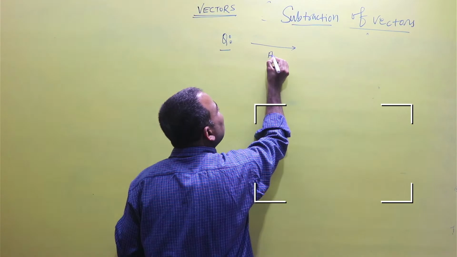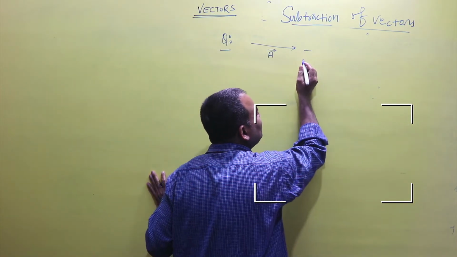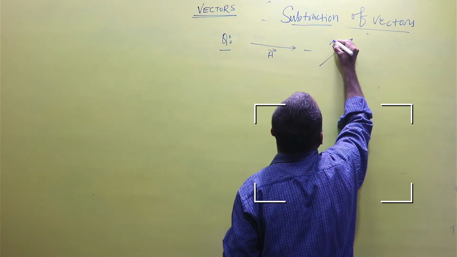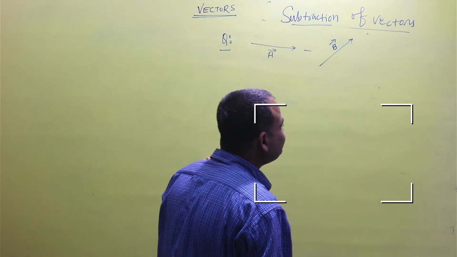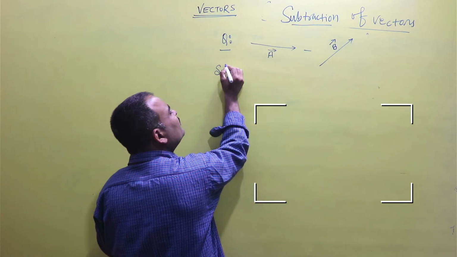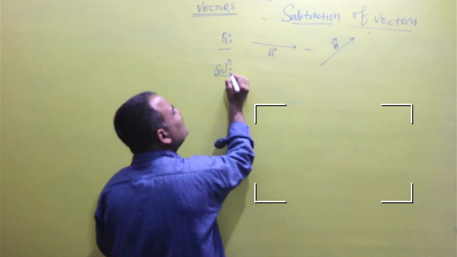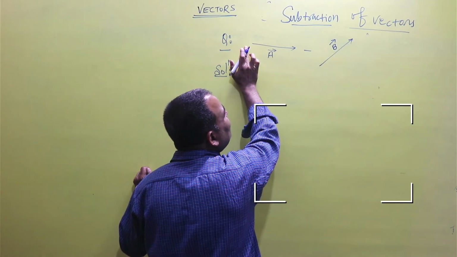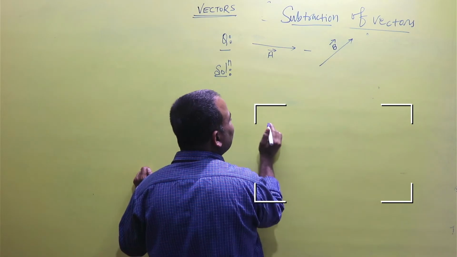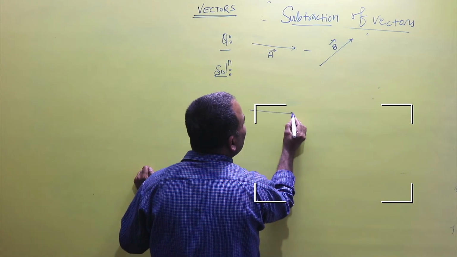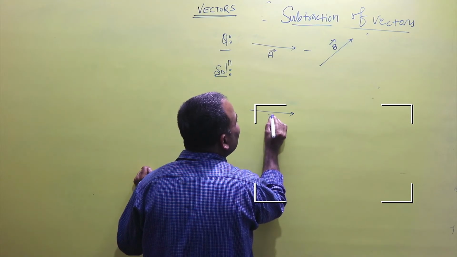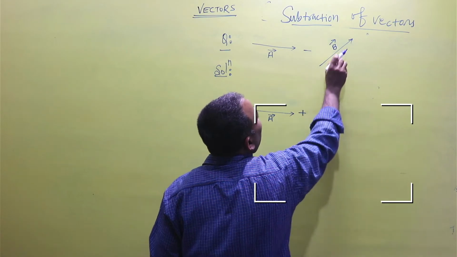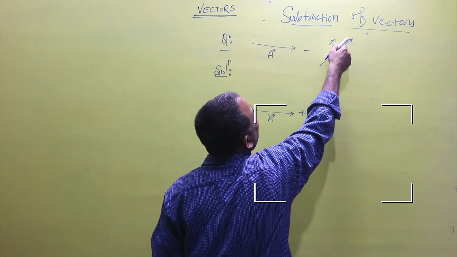If there is a vector A and we have to subtract vector B from vector A, then what is its solution? Now there is no sign before vector A, which means it is positive, so we can write the vector in the same way, vector A, and the minus changes to the sign of plus, and the direction of B is to be opposite.